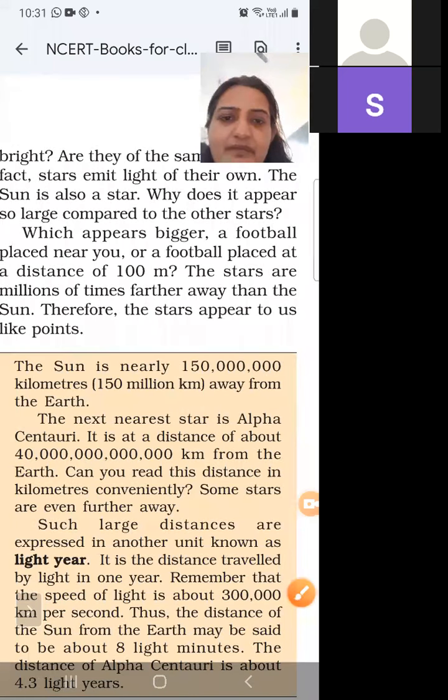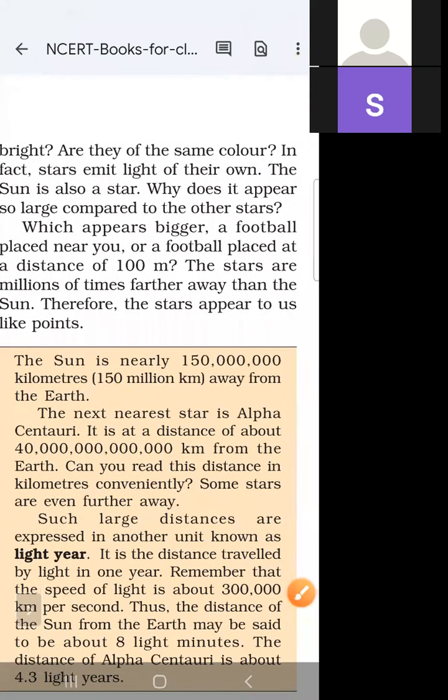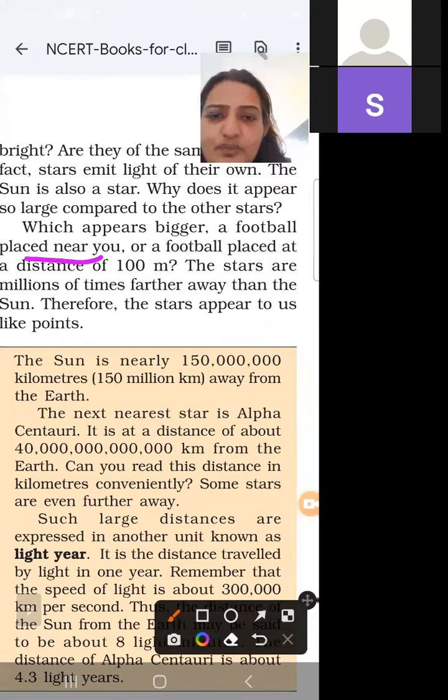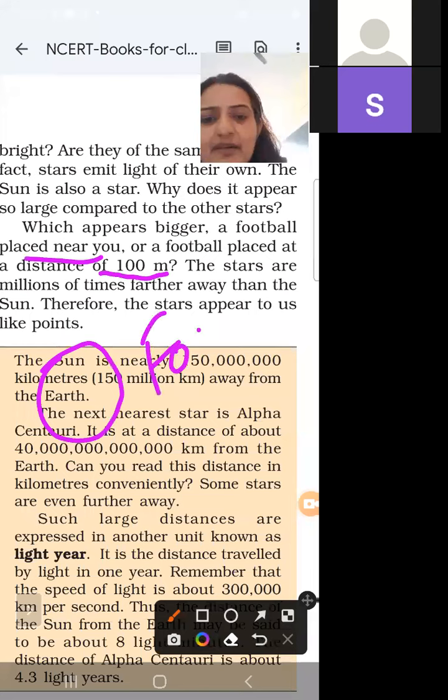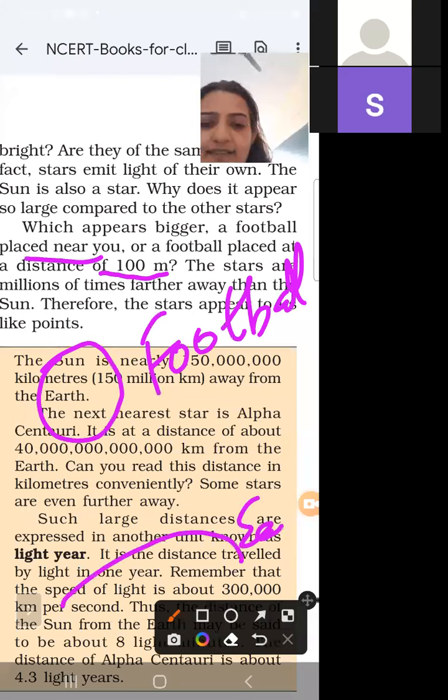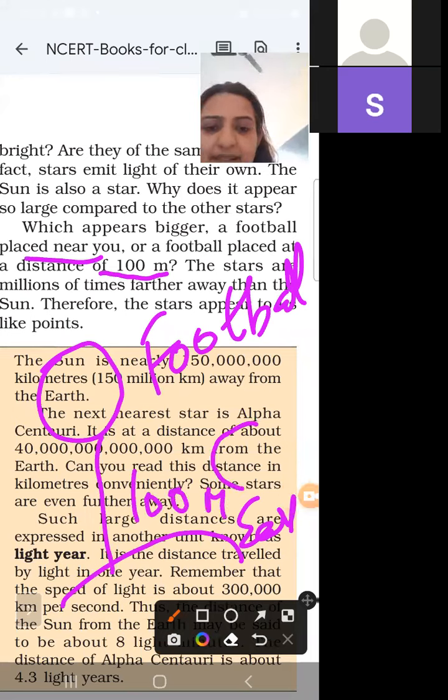Which appears bigger? A football placed near you or a football placed at a distance of 100 meters? So you have to answer. Suppose this is our football and it is placed on the earth. This is placed at a distance of 100 meters and one football is placed near the surface of the earth.